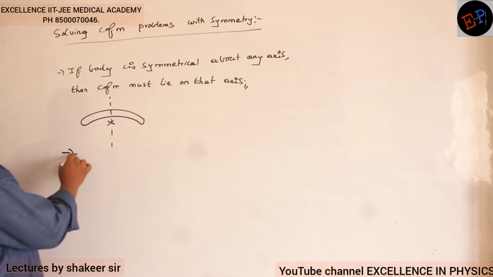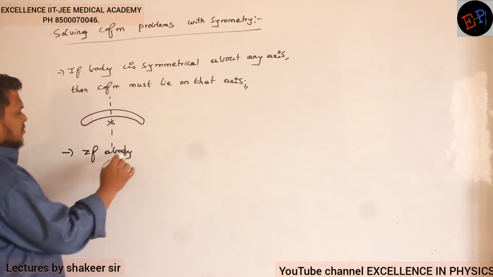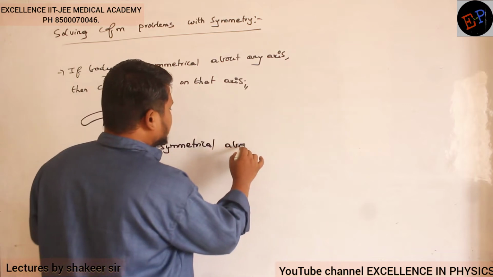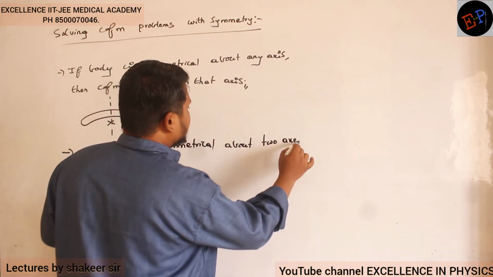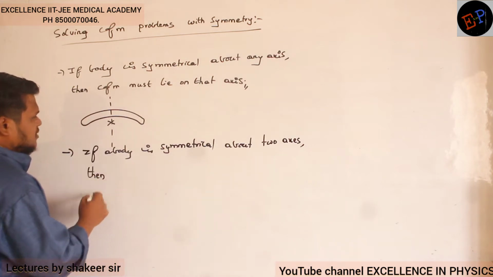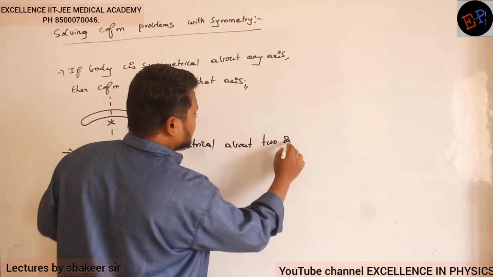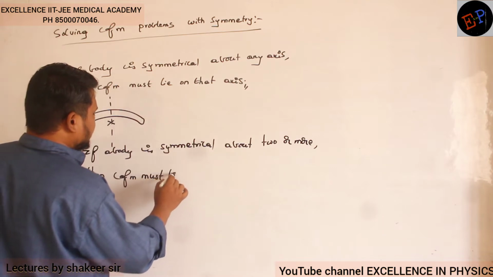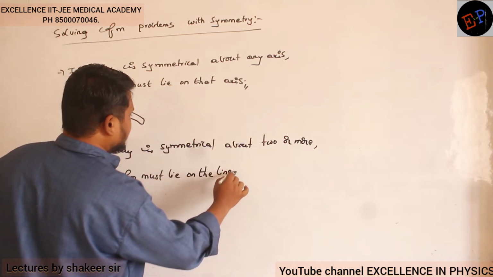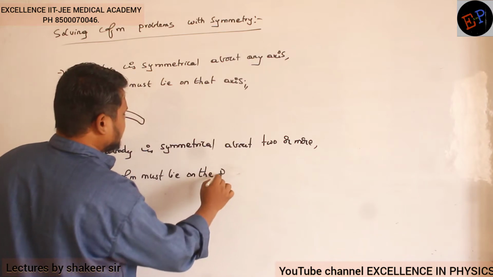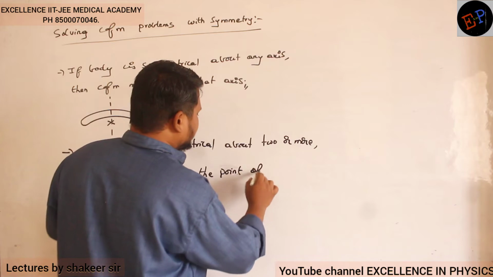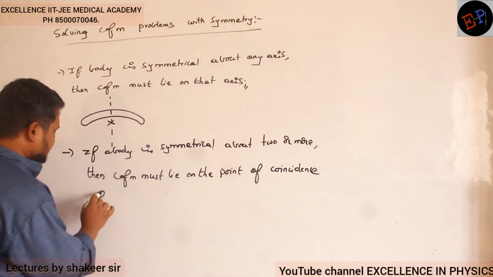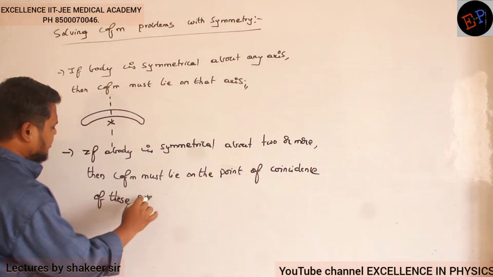Second point. If a body is symmetrical about two axes, or two or more, then center of mass must lie on the point of coincidence of these axes. Now can you say what is the meaning of this statement?